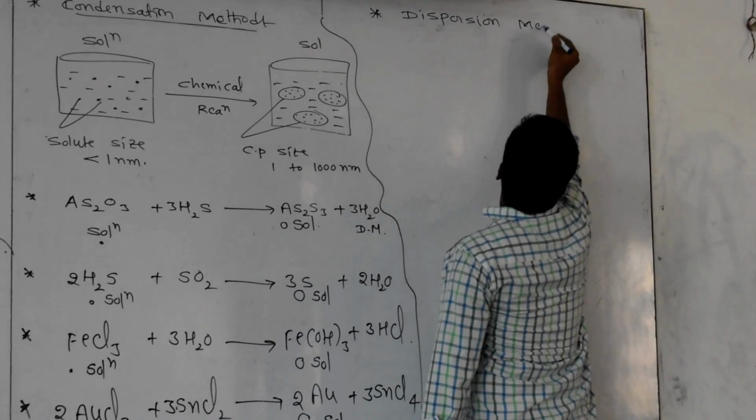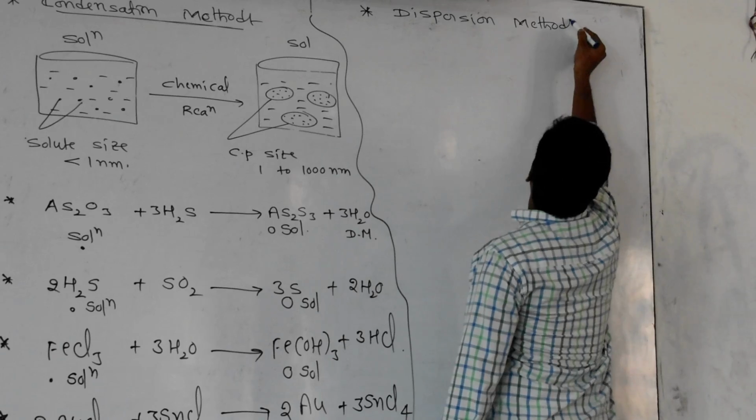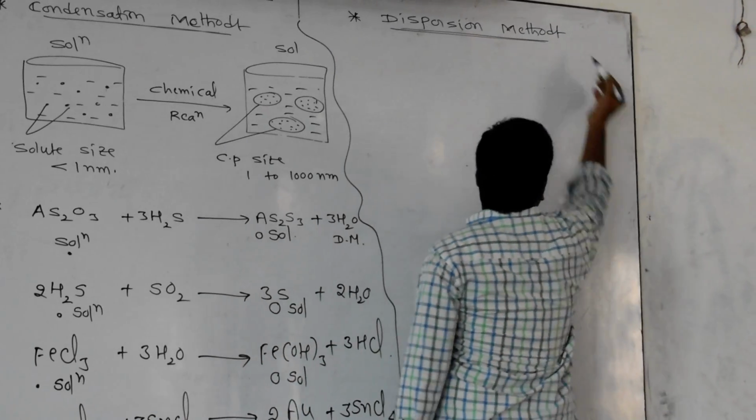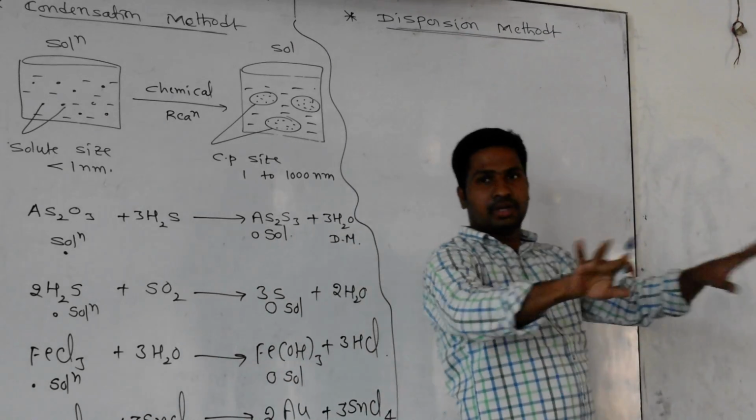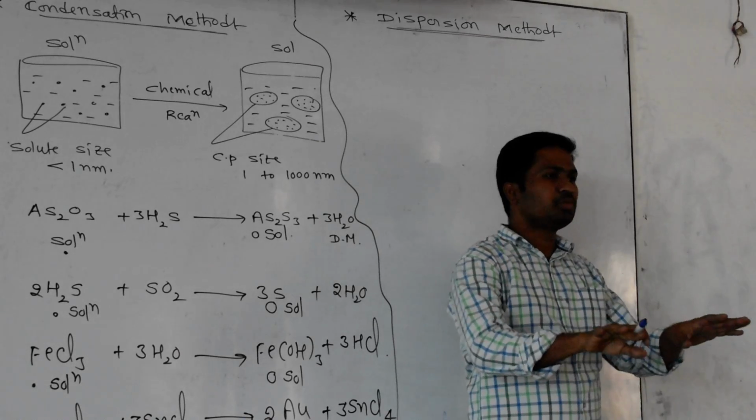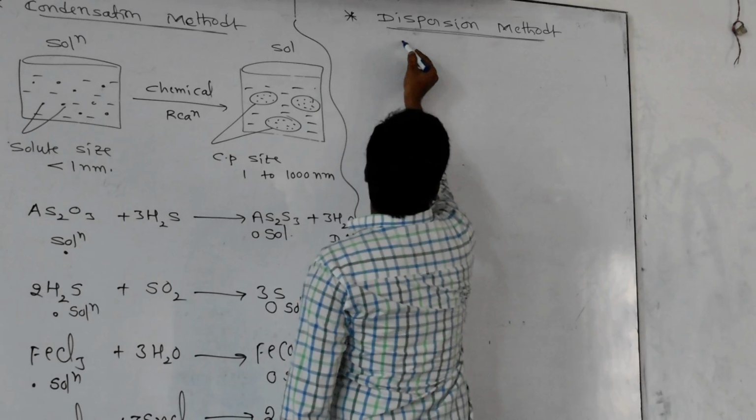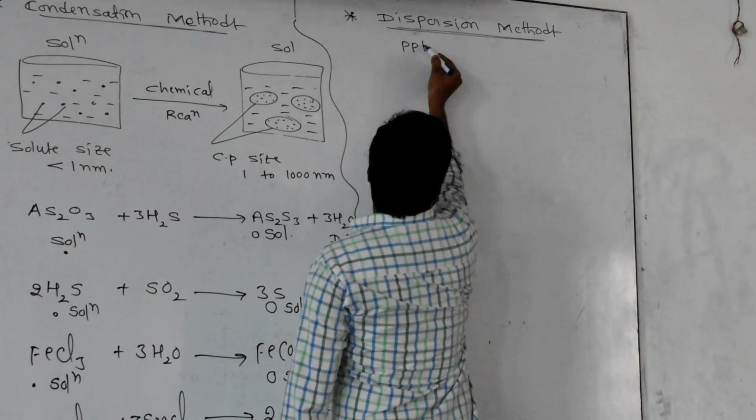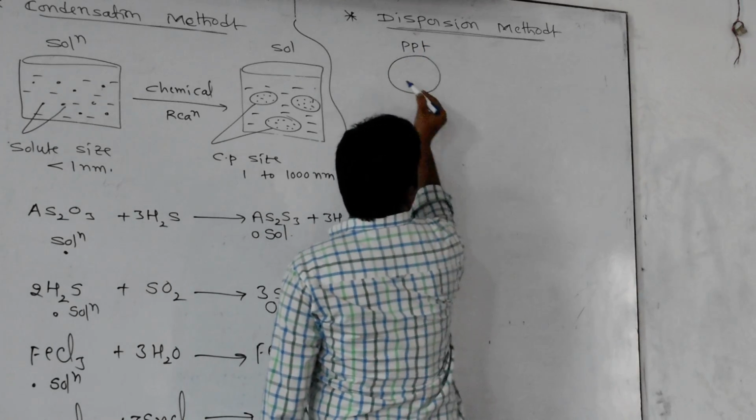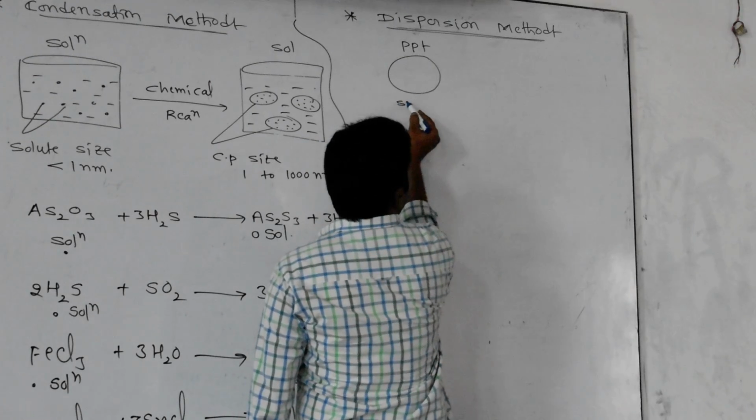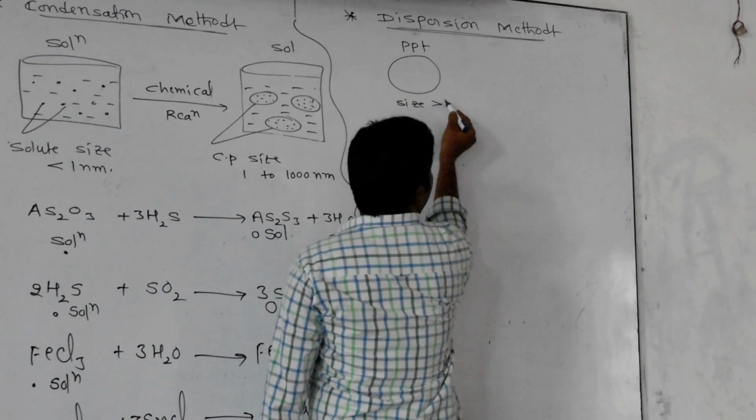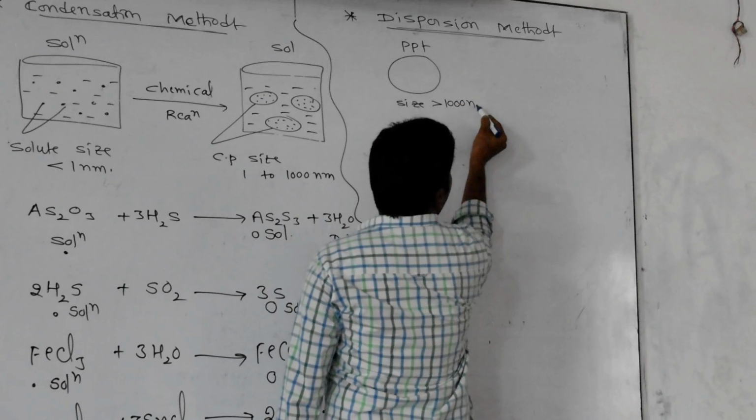Dispersion method. I think you got some idea. Dispersion means what? Decomposition. What is happening here? If you take a precipitate, the particle size should be very large, more than 1000 nanometer.